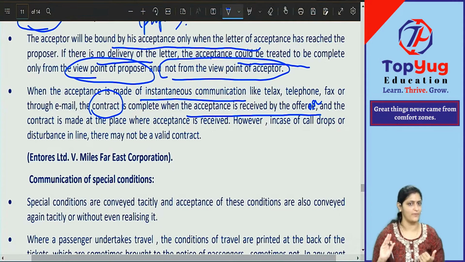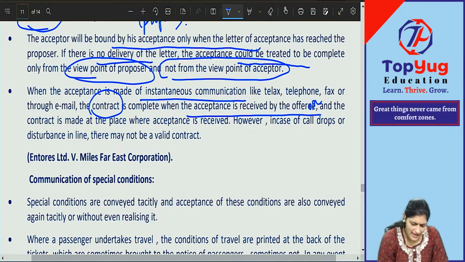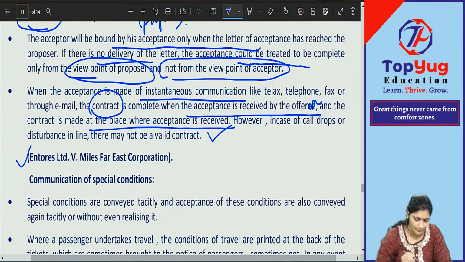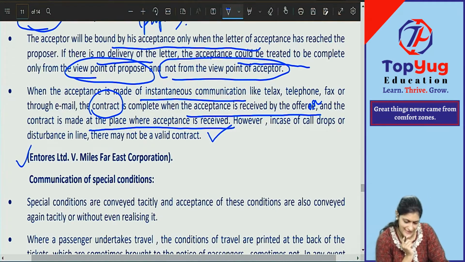I will tell you, please purchase my horse. You say, yes, yes, I will purchase. Done. Contract came into existence. Clear with this? Yes or no? And the contract is made at the place where acceptance is received. Which case law did we see? Come on, tell me fast. Bhagwan Das versus, remember? What is the place where the contract came into existence? The place where acceptance is received. The same is the case for this also. Entores Limited versus Miles Far East Corporation. Anyways, I'll tell you the case law facts. So the contract is made at the place where acceptance is received.